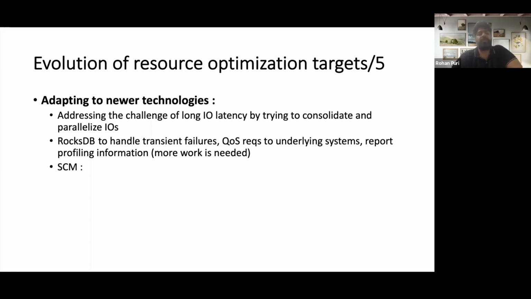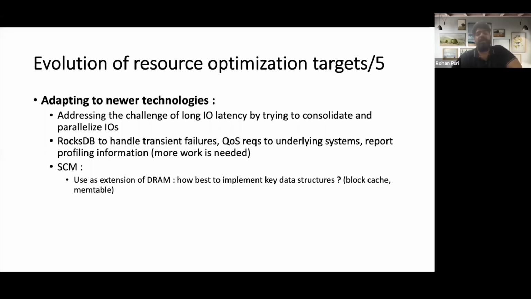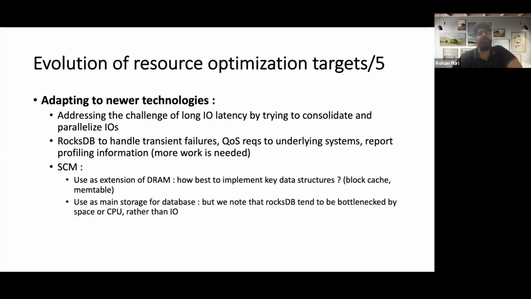So the next new technology is SCM, whose common brand name is Optane devices from Intel. What they say is that it can be used as an extension of DRAM, but then the question becomes how to implement key data structures like block cache and memtable, which are in memory, on these new persistent devices.